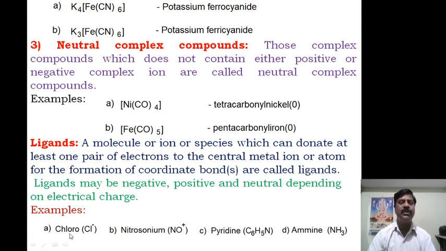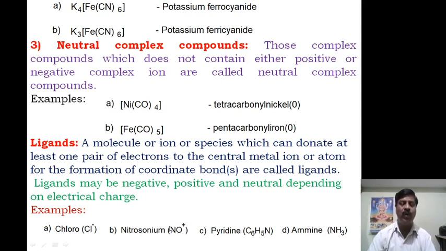Now examples. Chloro: in inorganic chemistry, we read chloride as a radical, but if the chloride acts as a ligand, then you utter the name as chloro, not chloride. Next, nitrosonium, NO+. This is a positively charged ligand.